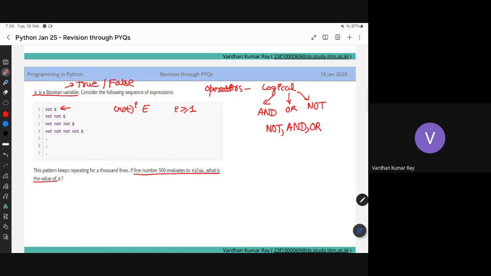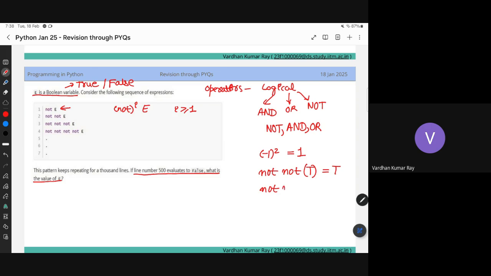So some kind of pattern you can see, right? One question I will ask before actually solving this: what is minus 1 power 2? It's one. So as you can see, not of not will cancel the effect. You will get the same thing. So suppose it was true, you will get back true.